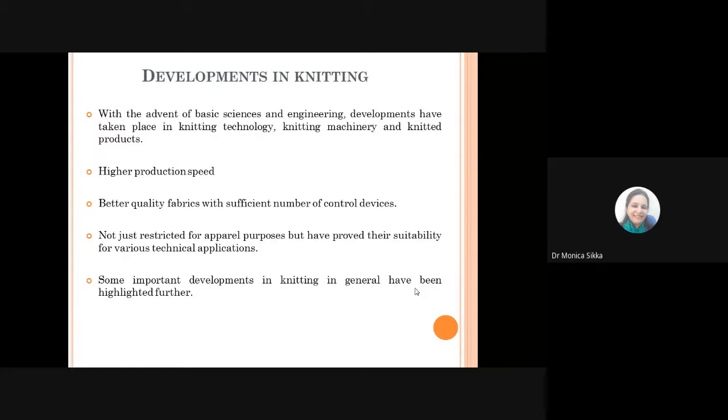So whatever developments have been done in the various kinds of knitting machines are based on this concept of achieving higher production speeds and better quality fabrics. The restriction of using knitted products only in the apparel sector has also been done away with by making them more versatile, to be used for producing definitive or particular kinds of 3D structures on knitting machines.